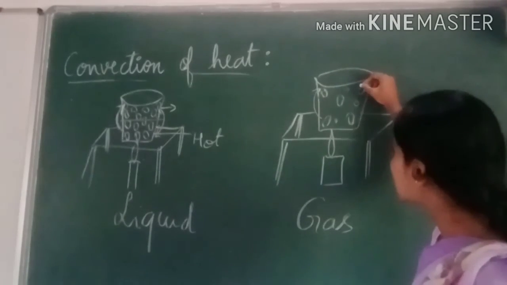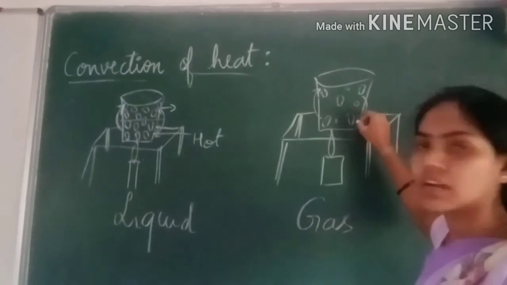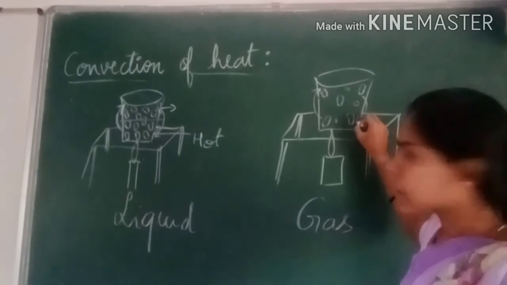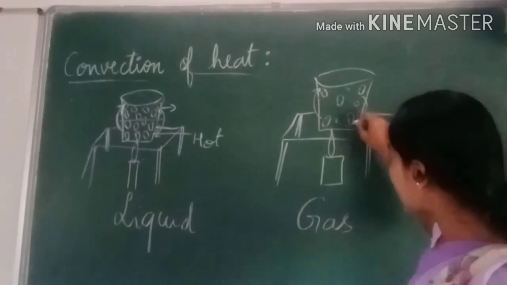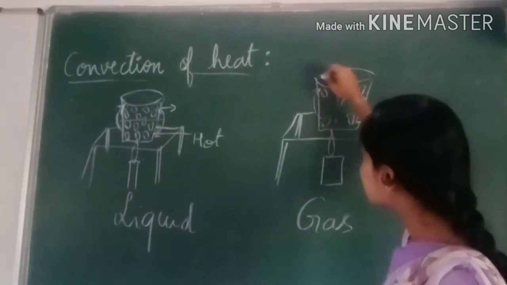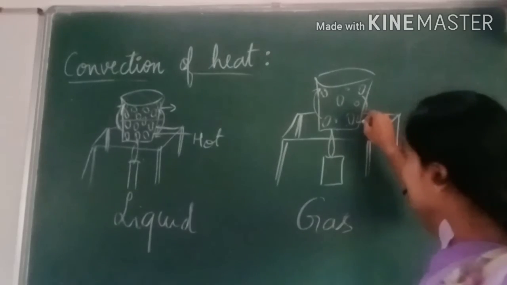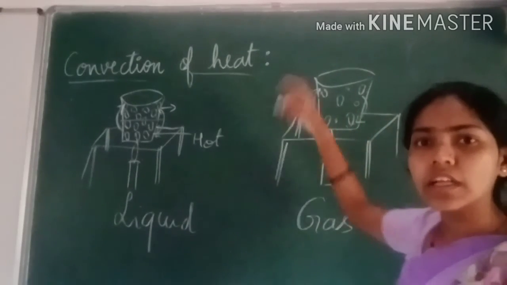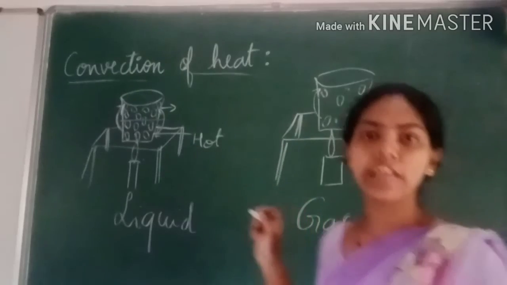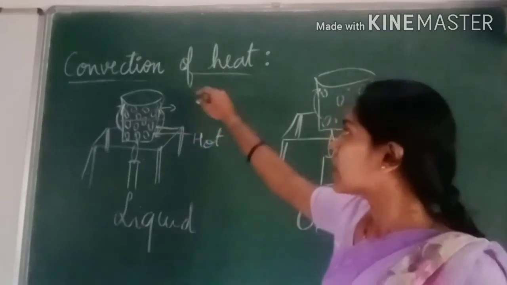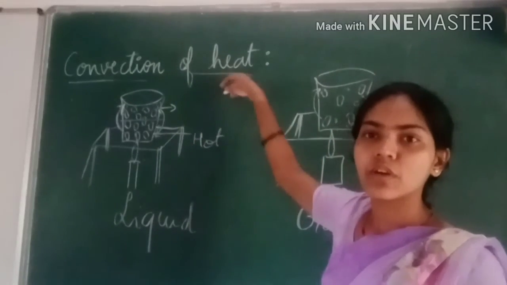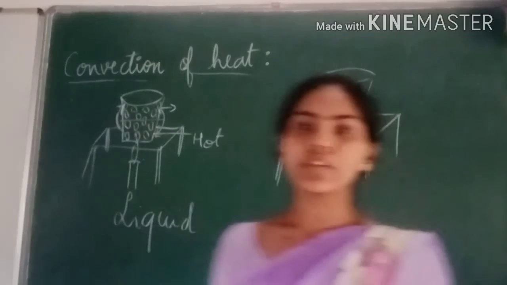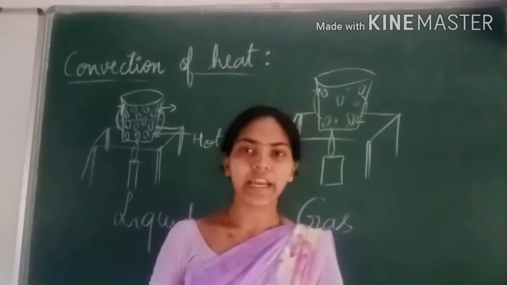Again, this cooler substance will occupy the place which was occupied by the warm substance, and they get heated. Again there is a rise, and they cool down, and again they become hot. This is how there is continuous movement of molecules during the convection of heat. That process is known as convection current.